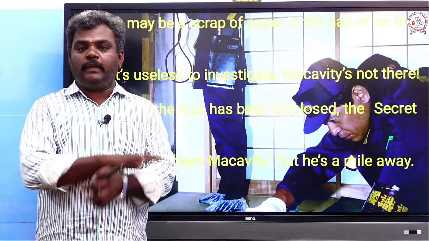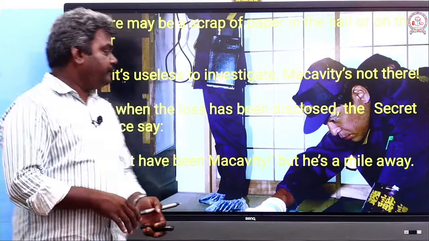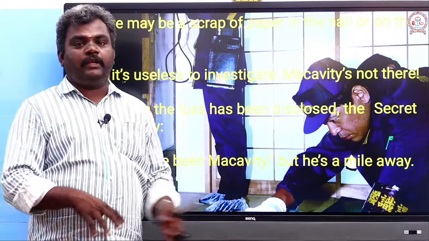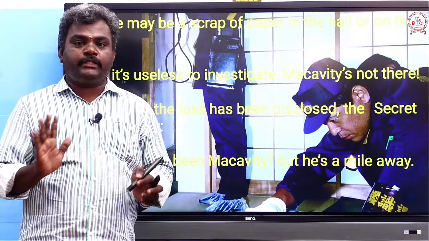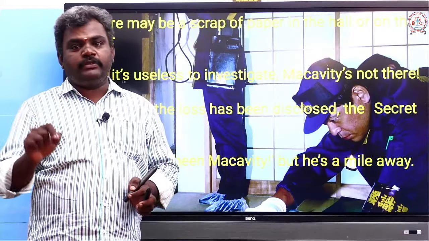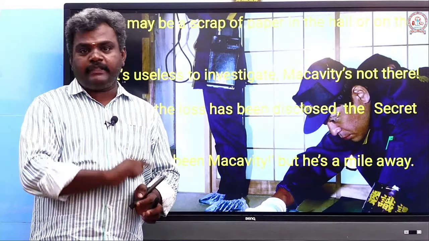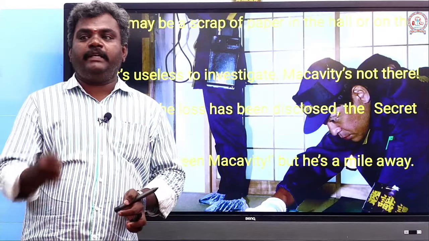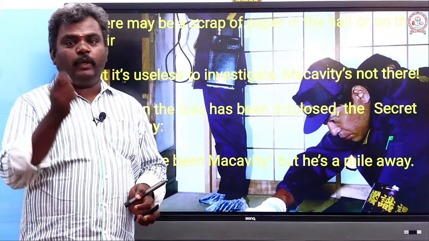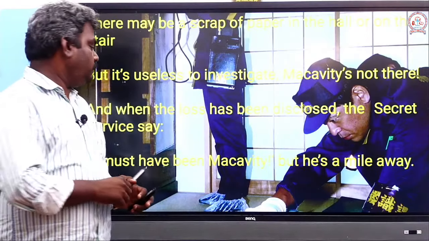But there will be no clue, there will be no way to find. The Secret Service, the investigation department, say there will be no clue to arrest, because you need proof. Even though everyone knows Macavity is an accused, we cannot arrest because we don't have the trace, we don't have the witness, we don't have the clue.